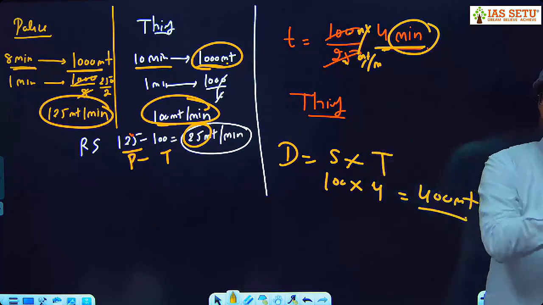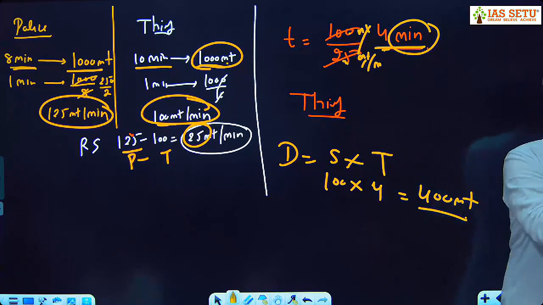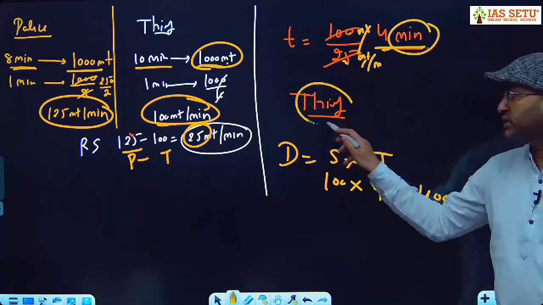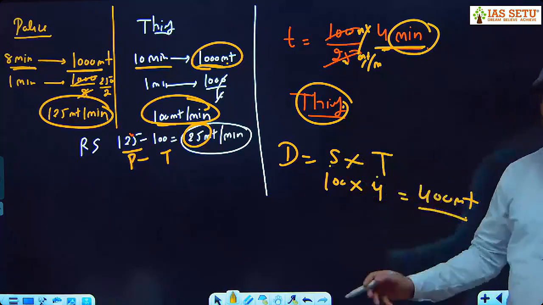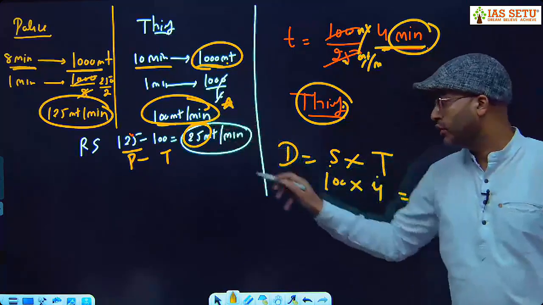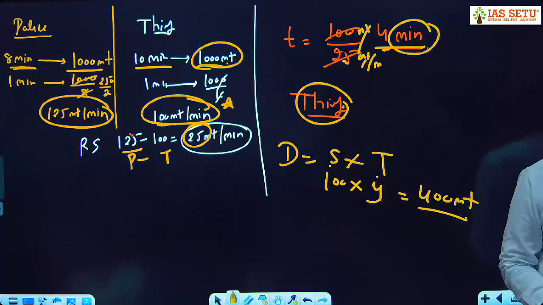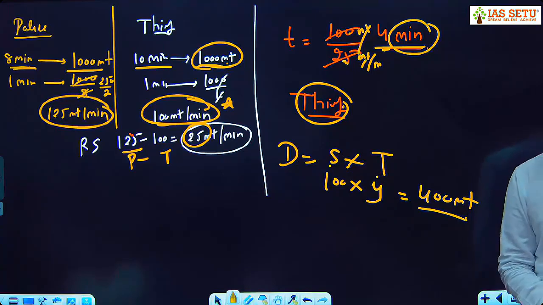If policeman run for 4 minutes, it means thief also run for 4 minutes. चोर भी 4 मिनट भाग रहा है। So what is the distance covered by thief? Speed into time. Speed we already know, time we calculate. 100 into 4, 400 meter is your answer. Okay. Now based on this, I give you 2 questions, one easy, one time consuming.